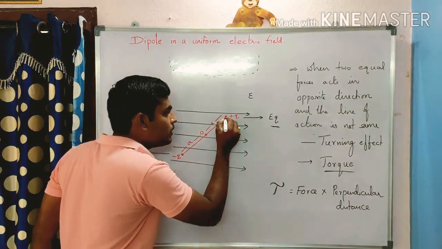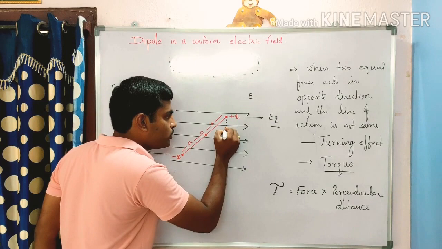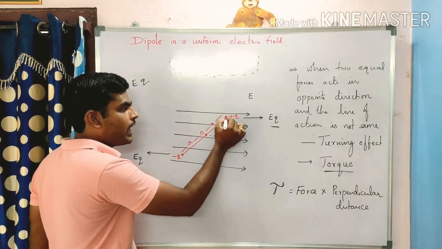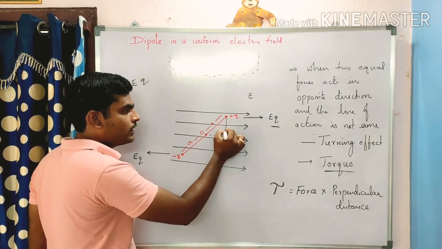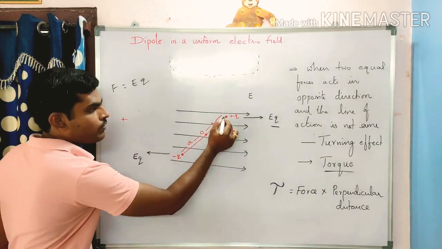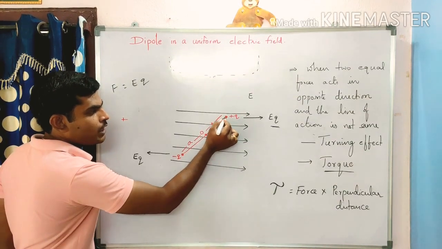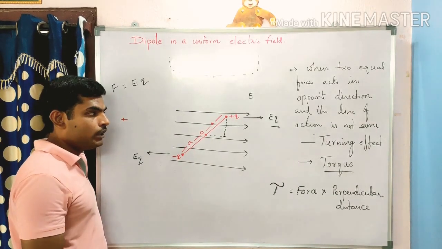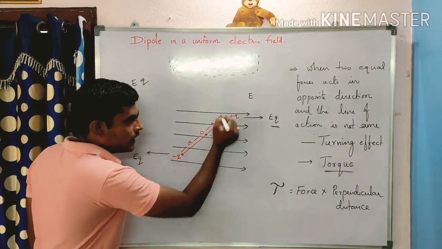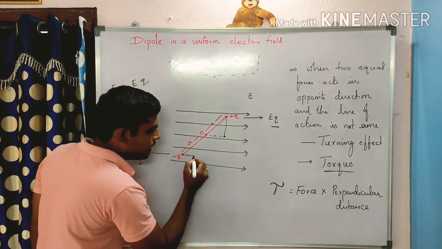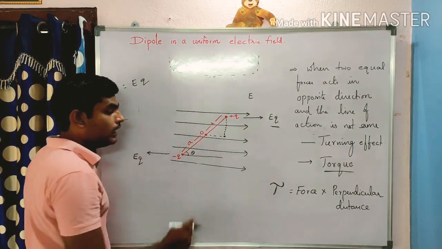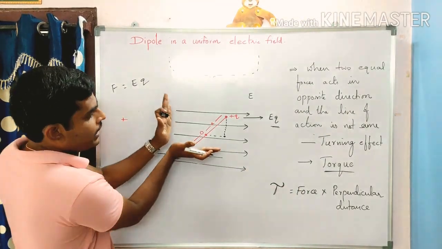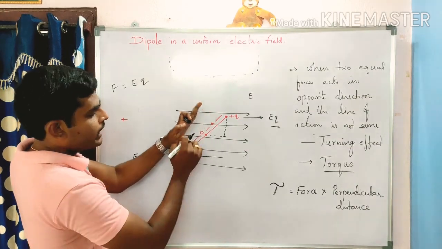Suppose this is the perpendicular distance from the positive charge. This distance, from here to here, is what I want. So how do we find that perpendicular distance? Let us suppose this dipole is making an angle theta with the electric field. The electric field is like this, and this is the dipole, making an angle theta.